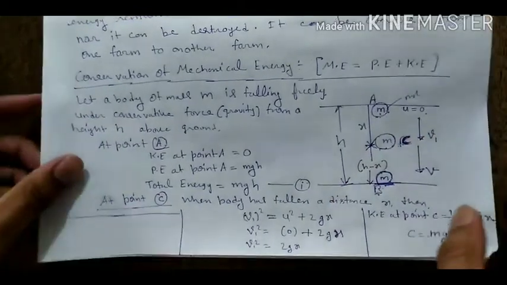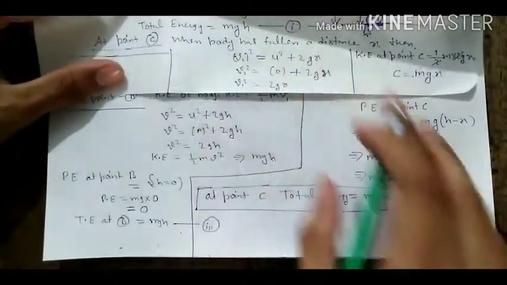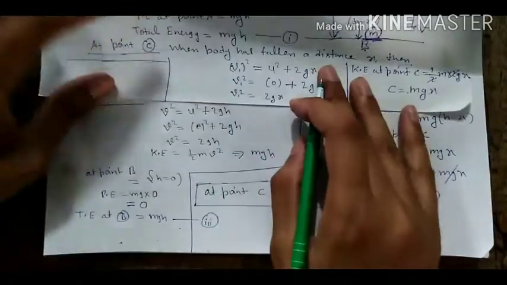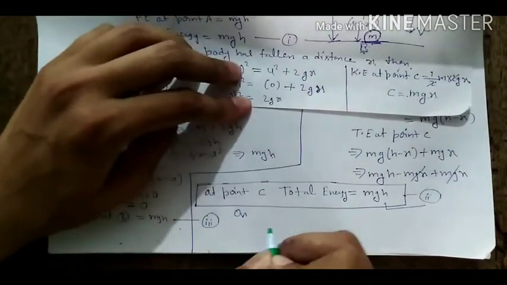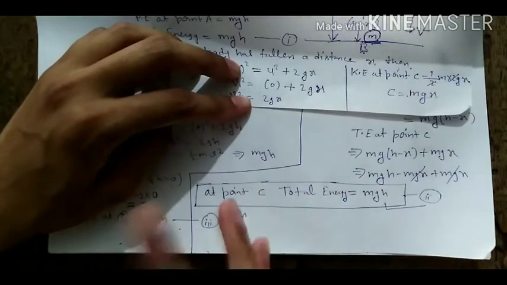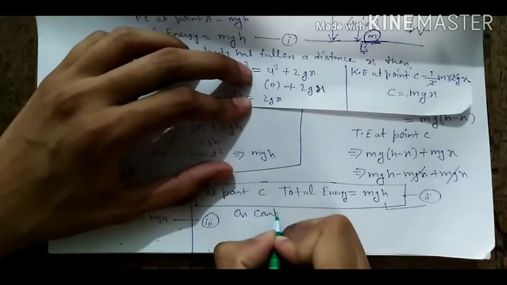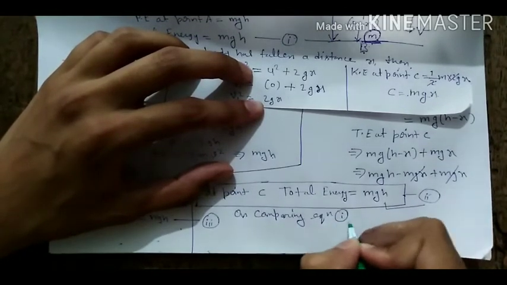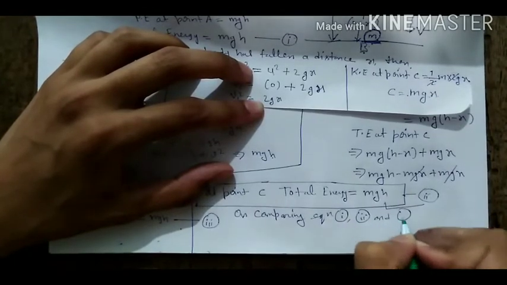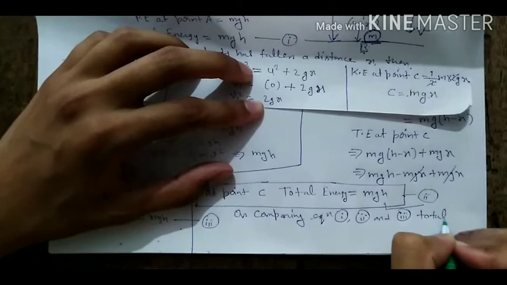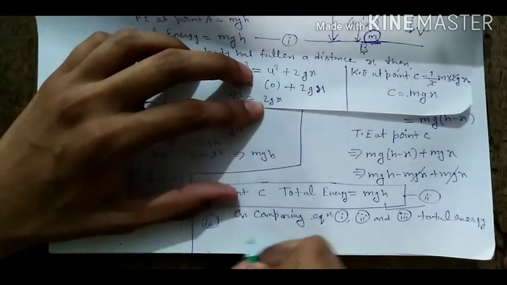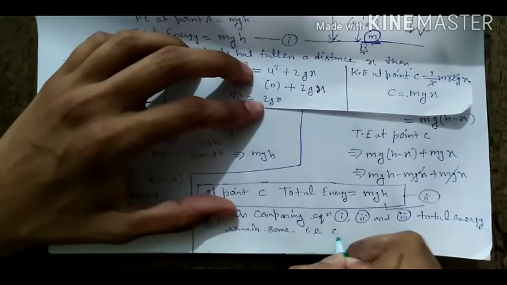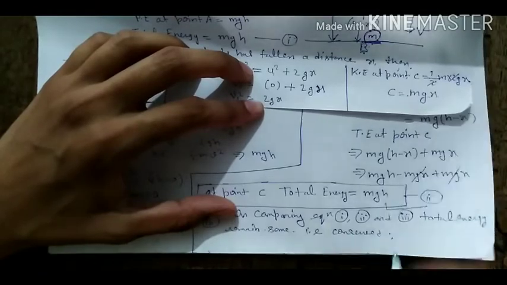So we can write here, on comparing equations 1, 2 and 3, total energy remains the same, that is, conserved.